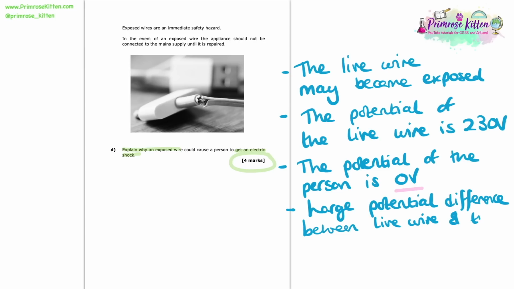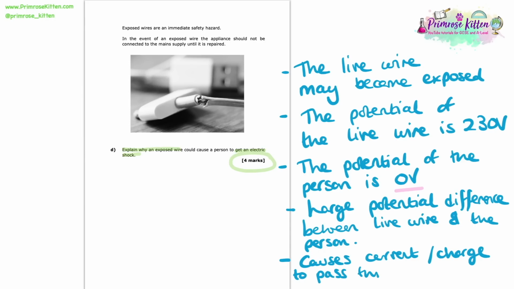So you can see this is a 4-mark question explaining why an exposed wire could lead to someone getting an electric shock. And here you can see I've written down 5 different points that would each get us one of those marks. So if you missed one of them, that's fine, you're still going to get full marks. But I think this is a really good explanation to learn in case you were to get a 4-mark question asking us about the dangers of exposed wires.